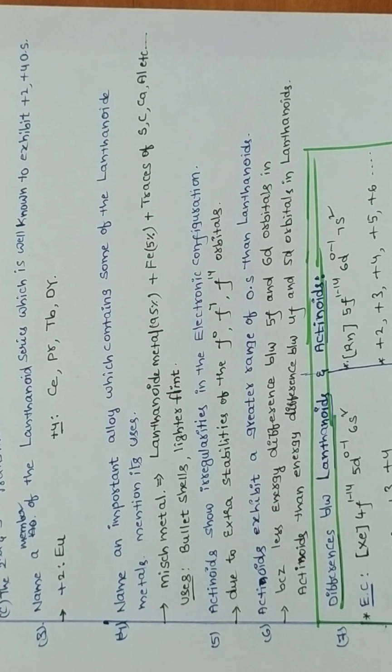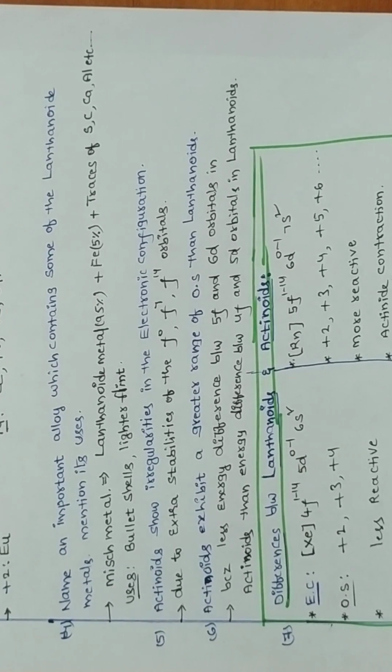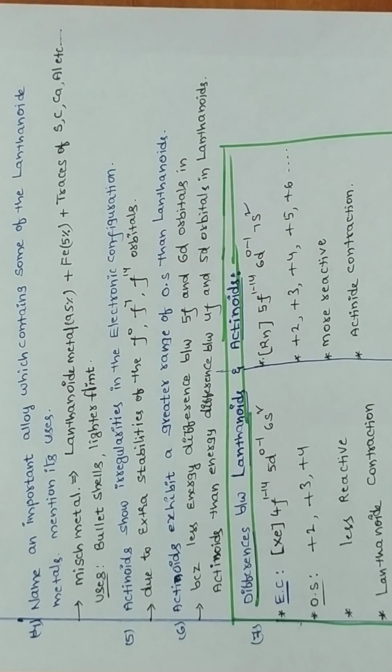Next, differences between the lanthanoids and actinoids with respect to electronic configuration and oxidation state. Now we can write the similarities between the lanthanoids and actinoids. These are the important or expected questions from D and F block elements.